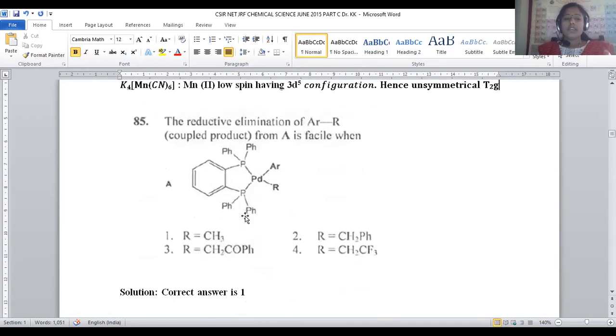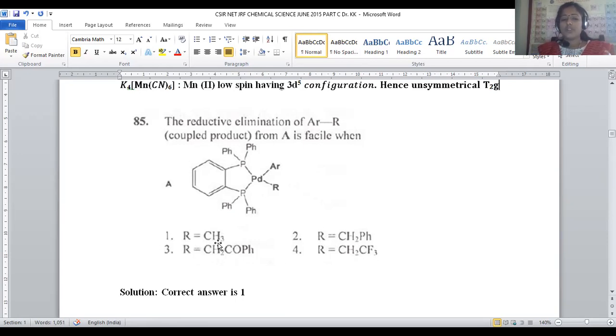Let us move on to question number 85. The reductive elimination of the aryl coupled product of A is facile when the R group is freely removed. So that purely depends upon the nature of the R group. A smaller R is a better leaving group, where R can be methyl, benzyl, benzoyl, or CF3CH2, a trifluoroethyl.